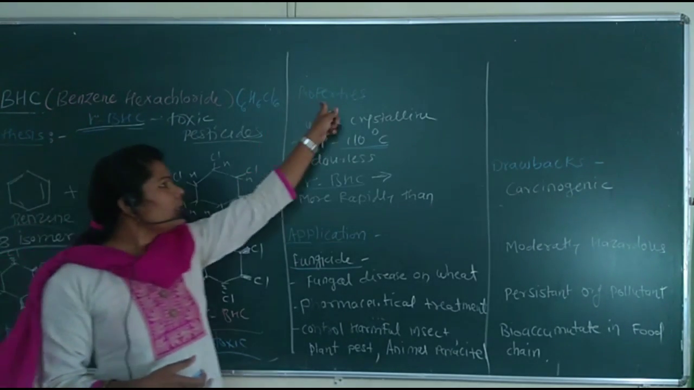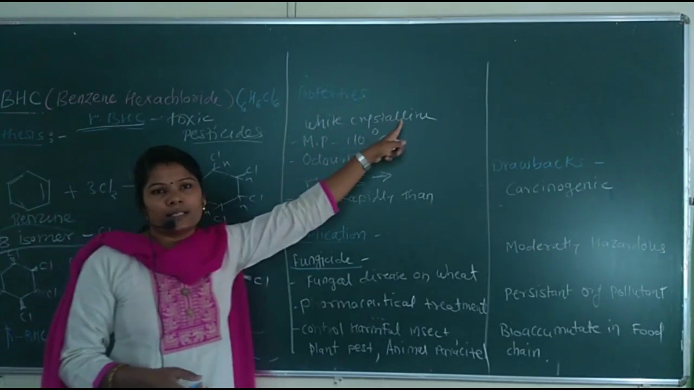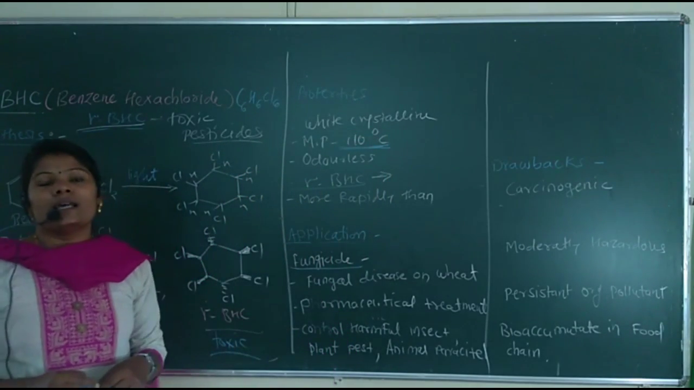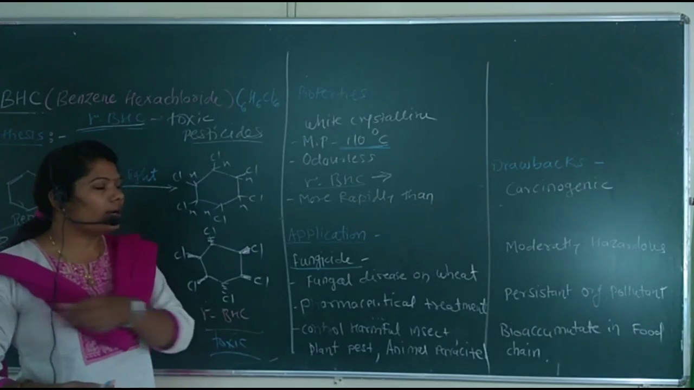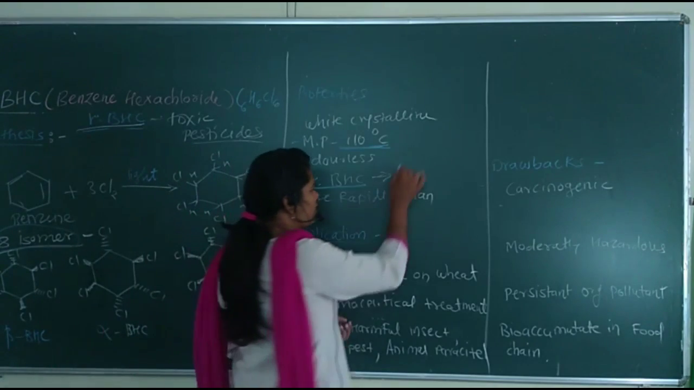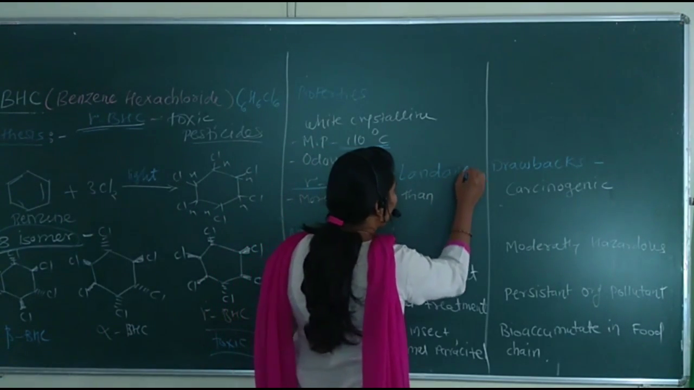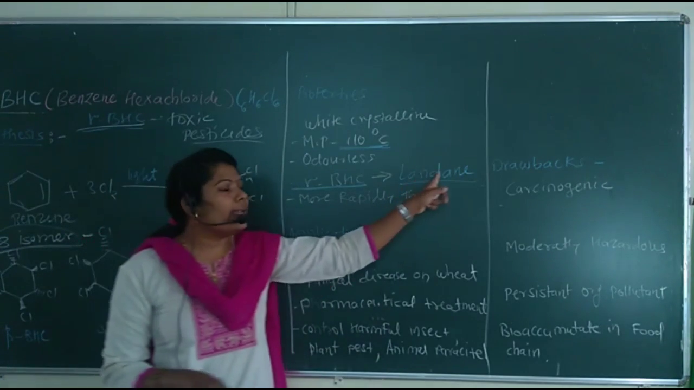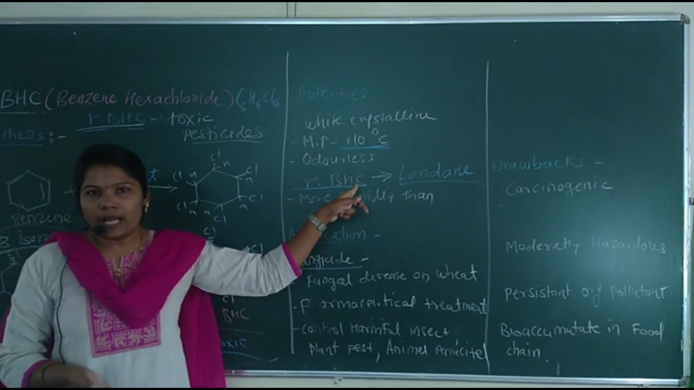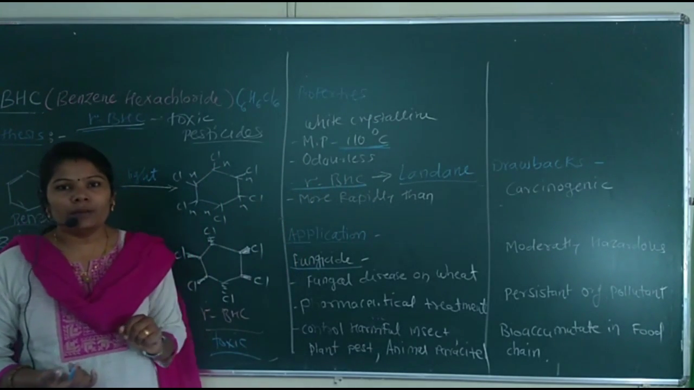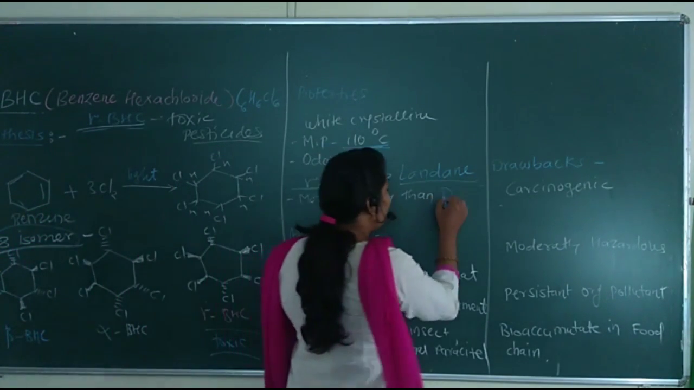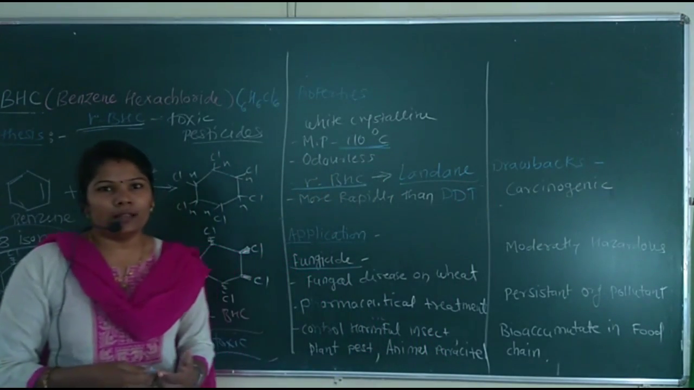Let me learn the properties. This compound is a white crystalline compound having a melting point of 110 degrees Celsius. It is colorless and odorless. This gamma BHC is called lindane. Remember that we are going to study the lindane compound. It is called lindane because it is the gamma isomer of BHC. Next important point is that this compound acts more rapidly than DDT. That means it is more reactive than DDT.